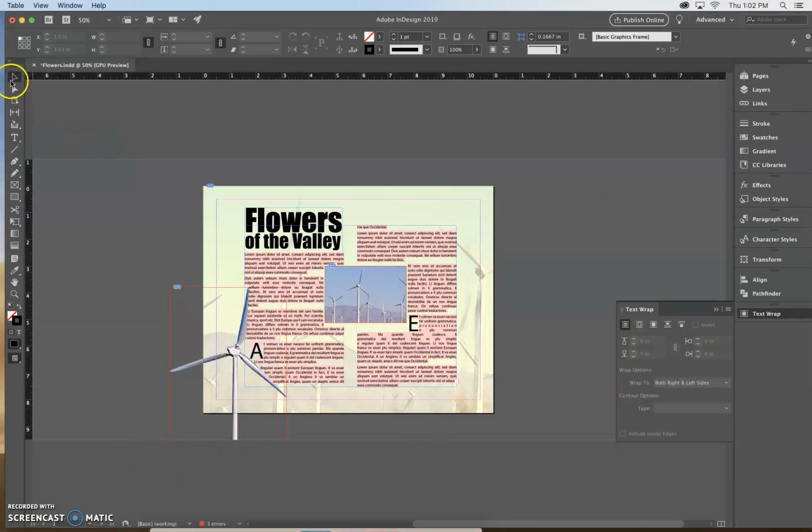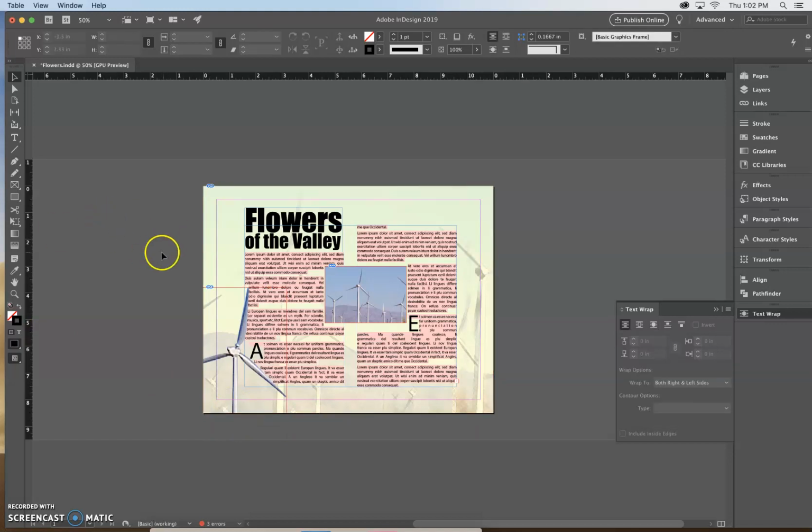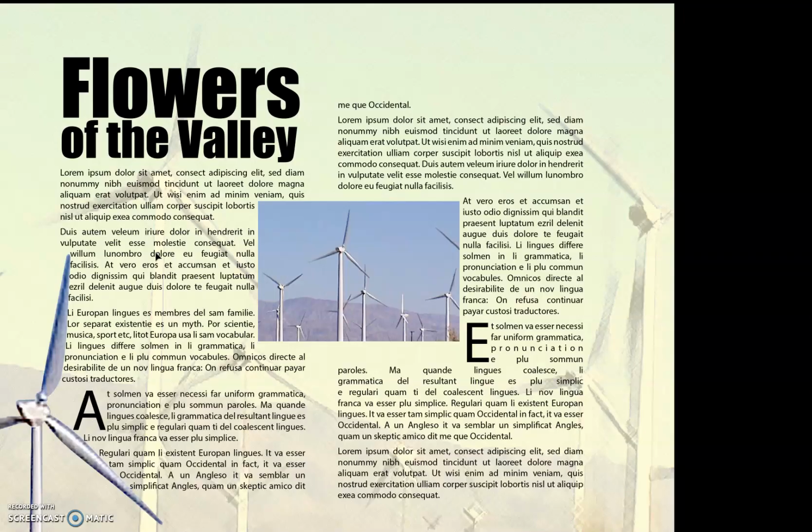Alright, so we're going to make sure we have our selection tool, which we do. I don't have anything selected right now. And I'm going to click the graphic that we've been working with. I'm going to drag the left middle handle of the bounding box to the right so that it's right up to the left of the page. So the left middle one, I'm going to go right in there. Okay. And then I'm going to drag the bottom middle handle of the bounding box so that it goes right up to the bottom of the page. So right there. Okay. And then I'm going to click on the pasteboard and press Shift W. And that's just going to bring me my print view of it. I'll press Escape.